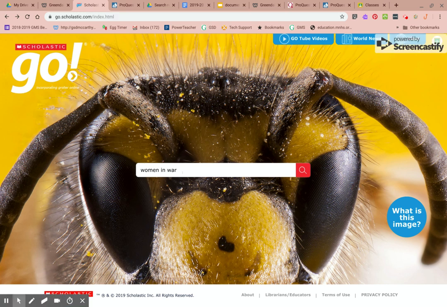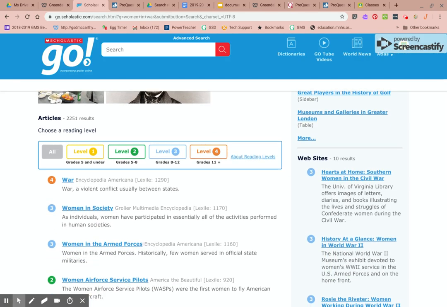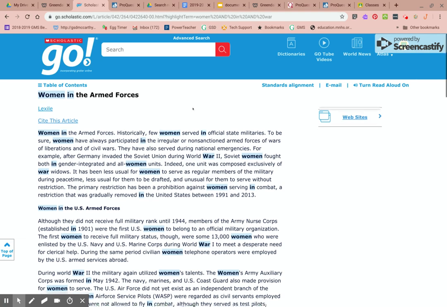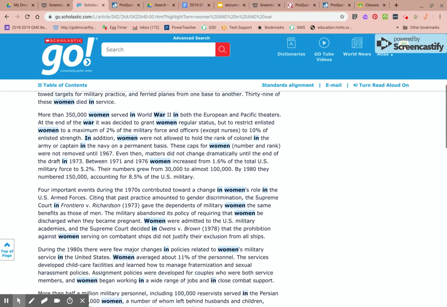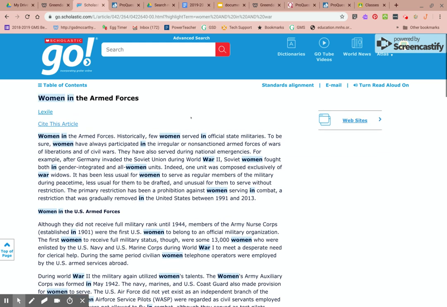And then when I went to Grolier, I already had a lot of articles that I'd found about the girls. So at this point, I wanted to research women in war because I needed to build up my background. I knew that there was a barrier that had been created keeping women from serving on the battlefront. So this site is going to help me understand historically were women allowed to fight in the military. When I look at it, it's really focusing on World War II, the 1940s. This is going to be better used to justify my argument in impact.